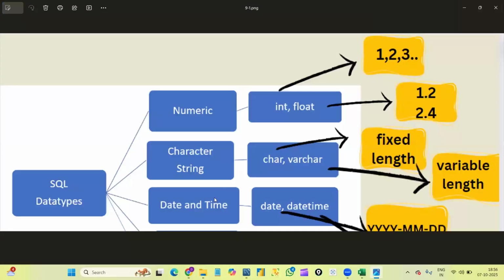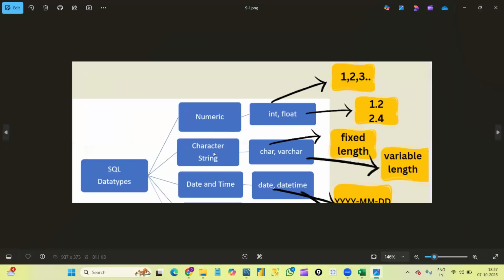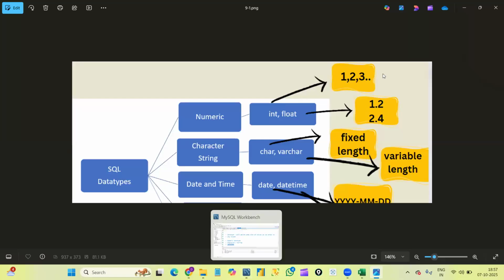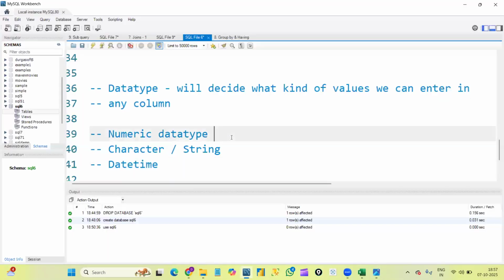You can see here, mostly we will use these data types: numeric, character or string, and date time. Numeric data types divide into two types, that is int and float. Int will accept only numbers, any number you can give inside int. But float will accept normal numbers as well as decimal values. Let me write it down: numeric data type divides into int and float. Int accepts only numbers, but float accepts numbers and decimal values.